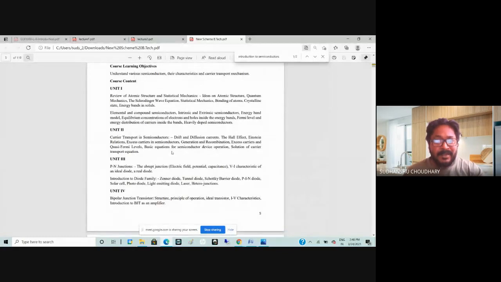So as I said, this course is all about semiconductors. We will try to understand the types of semiconductors, their characteristics, and the carrier transport mechanism also, how the current is obtained from these semiconductors via the movement of either electrons or holes. So we'll discuss what electrons and holes are very soon.